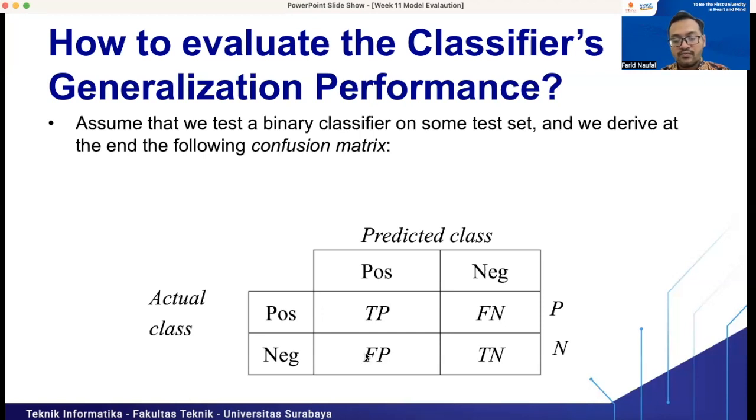And what about false positive? It means the actual class is negative, but our machine learning model predicts it as positive. So we say that this is a false positive. And for false negative, the actual class is positive, but our classifier model predicts it as negative. So we really hope that the values for false positive and false negative are low, but for true positive and true negative are high. From this confusion matrix, we can assess the performance of our machine learning model.